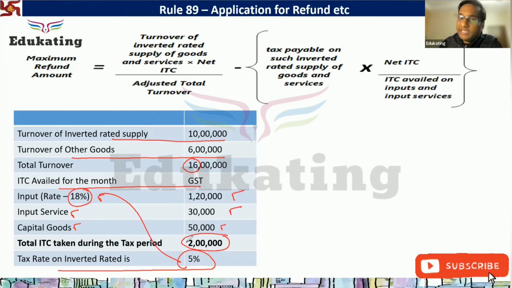So it is inverted. Now please calculate according to this new formula, कितना refund मिलेगा, what is the maximum refund amount? Please calculate and give me the answer.